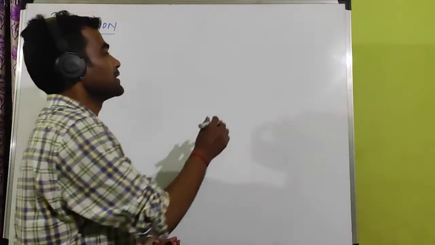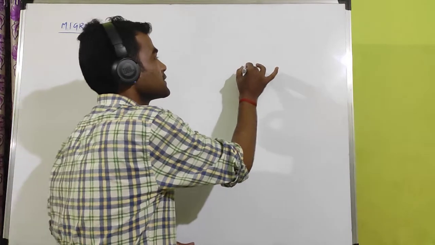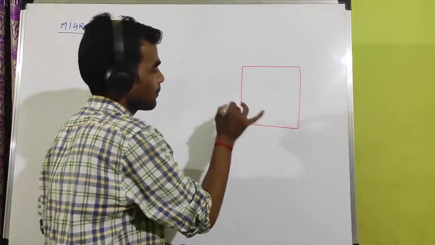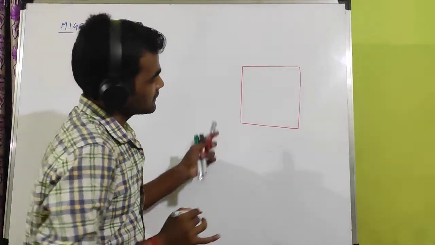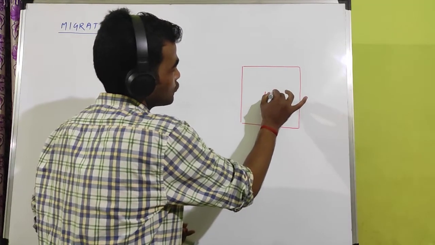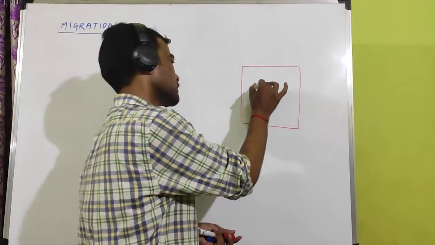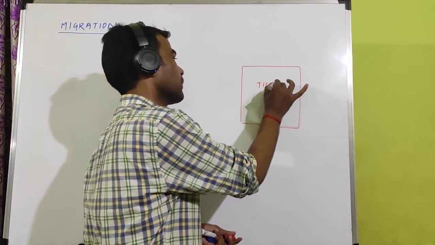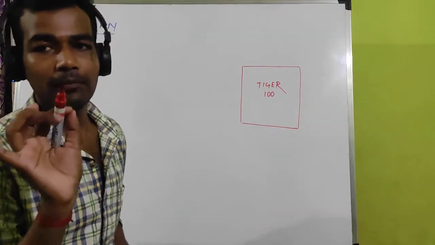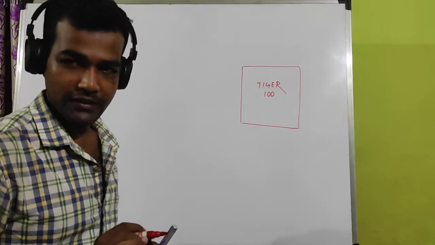Last class I told you what is immigration. This is the population. Let 100 individuals be present in this population. You can take the example of tiger: 100 tigers are present in this population.